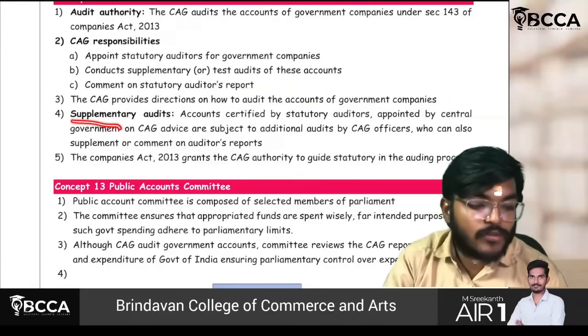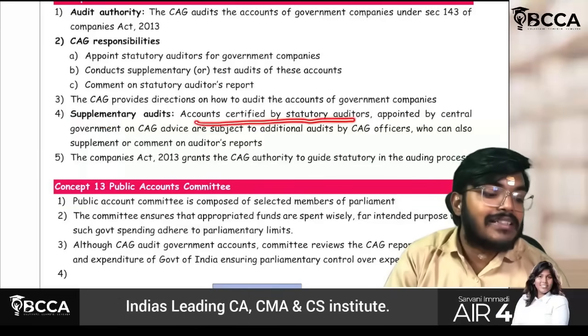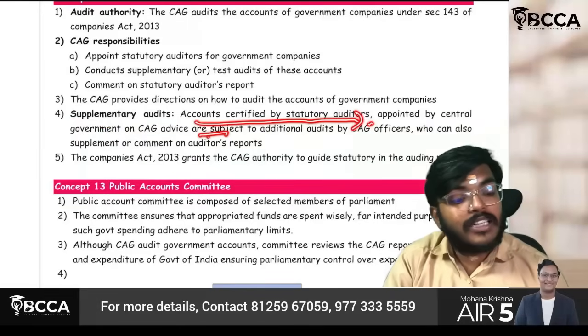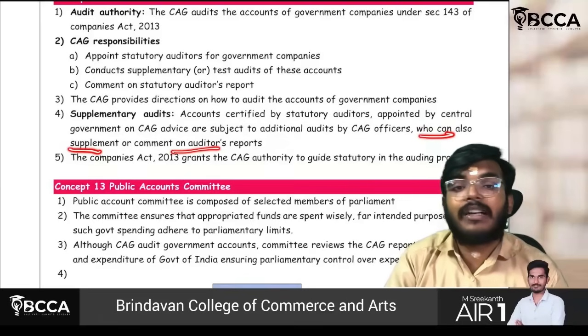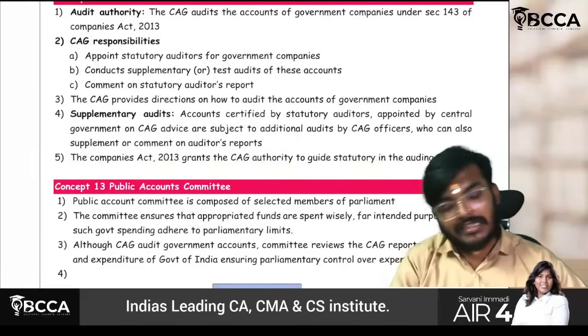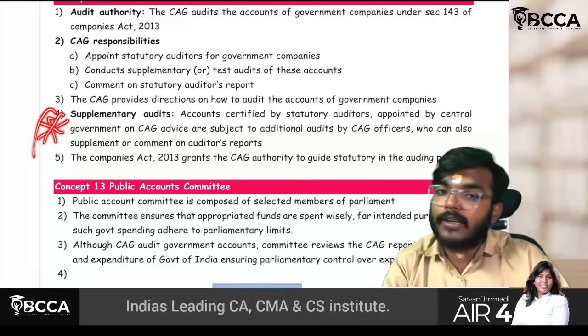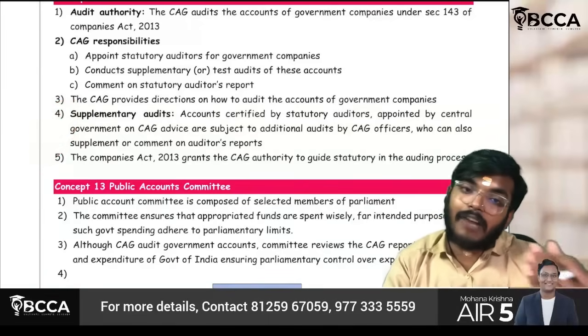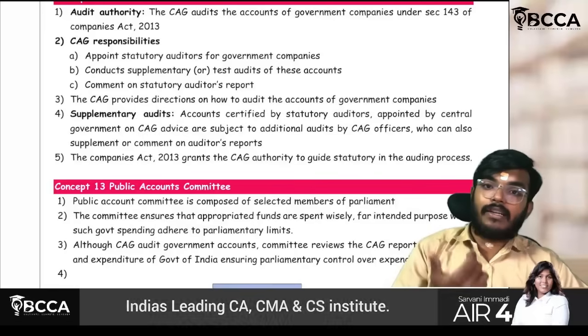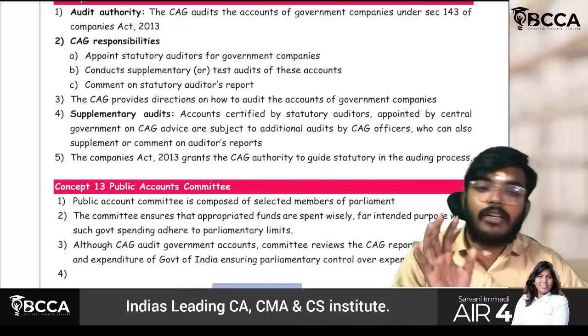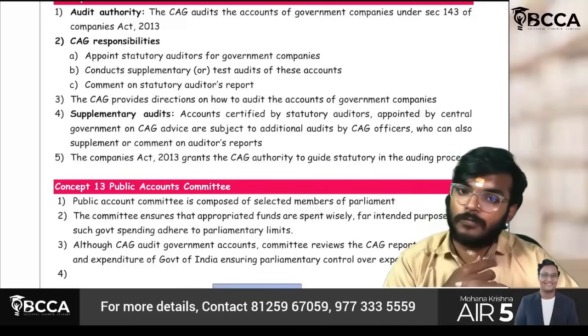Supplementary audit means what, sir? Accounts certified by the statutory auditors are subjected to additional audits, who can also supplement or comment upon the audit reports. Supplementary audit, important point. Okay. Even after statutory audit is completed, if the C&AG still wants to audit a few areas, in that case, he can even do that part also.